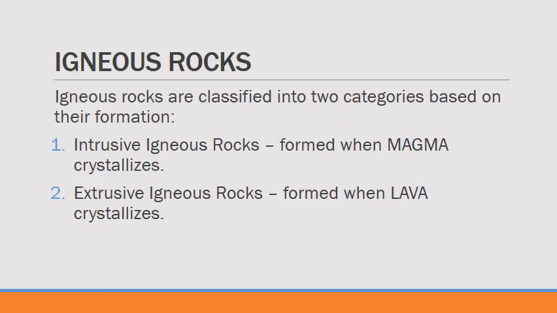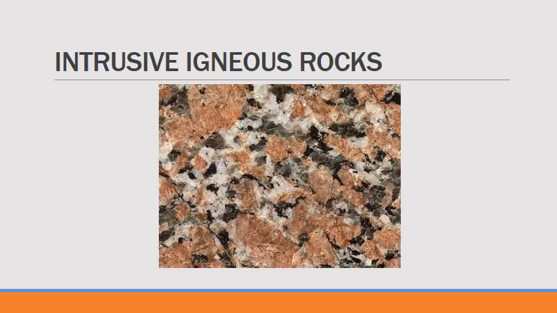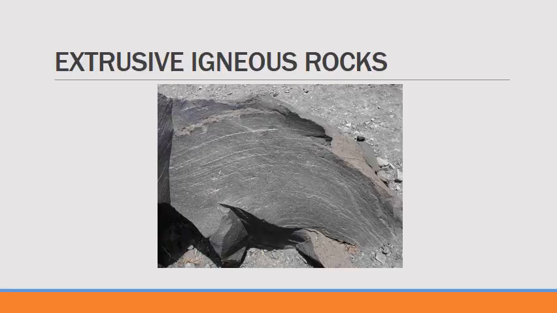Now let us go deeper into igneous rocks. Igneous rocks form generally through cooling of molten rocks. However, they come in different categories: intrusive igneous rocks and extrusive igneous rocks. Intrusive igneous rocks form when the molten material cooled underneath the surface of the earth. The picture shows an example of an intrusive igneous rock. Extrusive igneous rocks form when the molten material was ejected and cooled over the surface of the earth. The picture shows an example of an extrusive igneous rock.